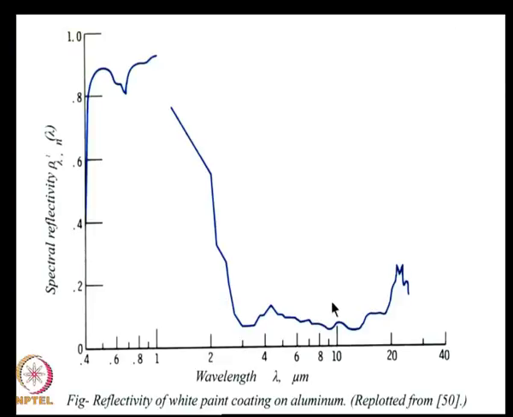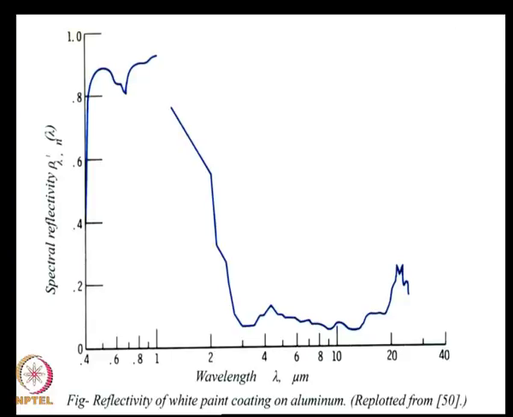So, this is a good example where a selective coating like white paint keeps the temperature of a surface low. But the example I quoted a little earlier was where we coat copper oxide on copper, which makes the surface a very strong absorber in the visible and a very poor emitter in the infrared. So, in that case, the selective coating of copper oxide on copper actually enables it to reach very high temperatures. So, one kind of selective coating, that is semiconductor on metals, copper oxide on copper, helps you to get high temperature when subject to solar radiation.